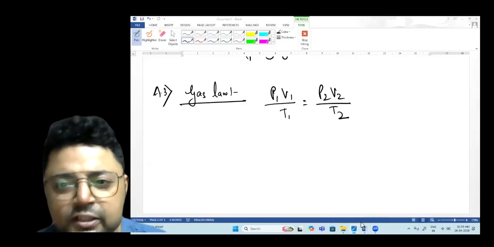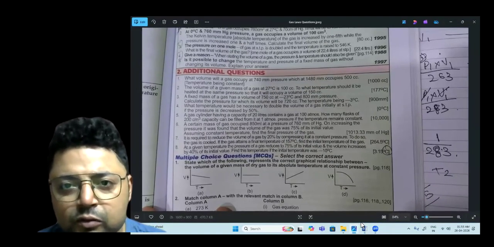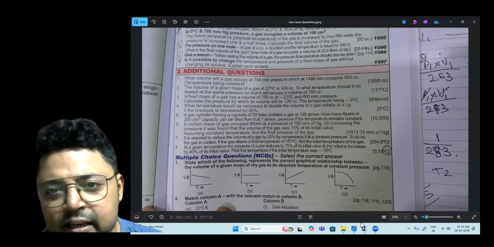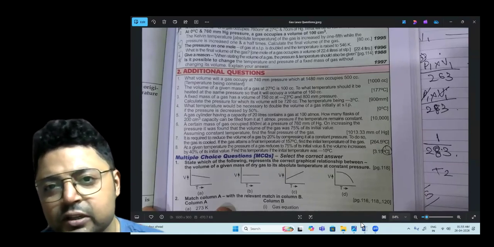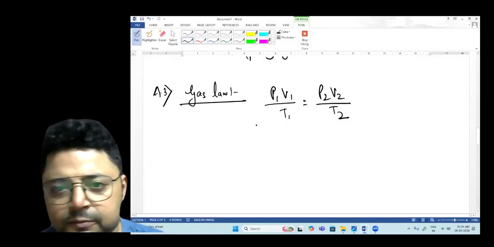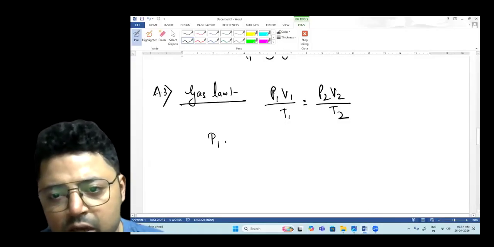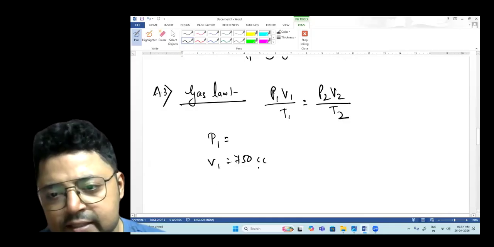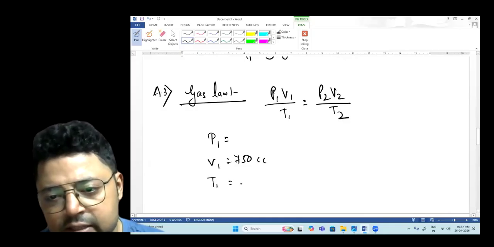Let us go to the question again. What is said? It is 750 cc. Temperature is negative 23 degrees Celsius. So V1 is 750 cc and T1 is negative 23 degrees Celsius.